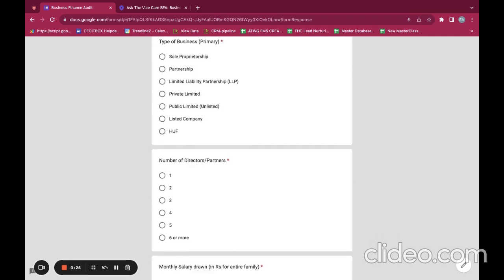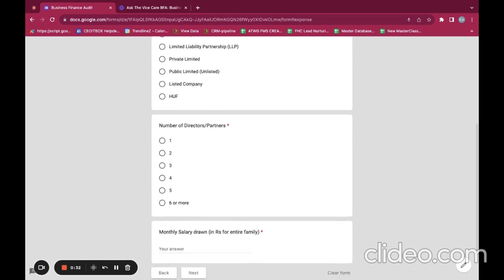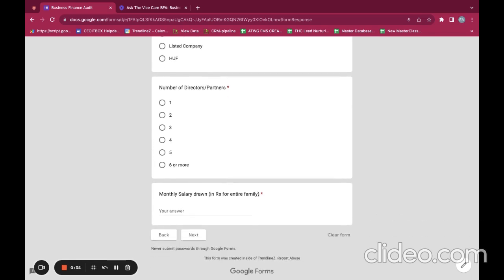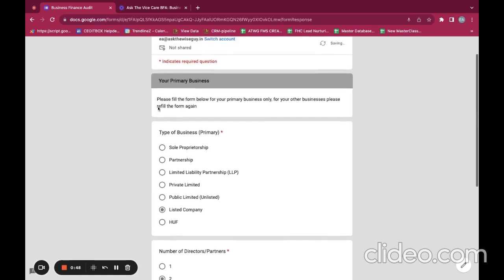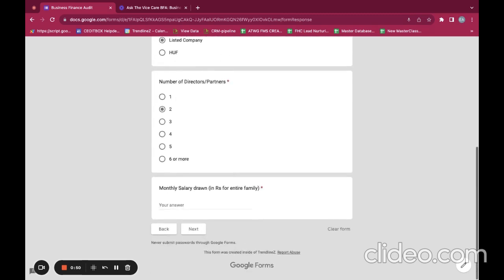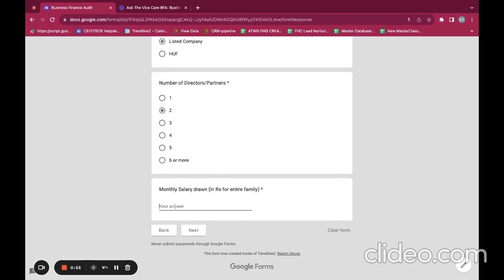Then coming to the next question, how many directors are there, or if partners, one, two, more, and a number of partners. And the next question here is monthly salary drawn. Monthly salary drawn is by all the partners together. So say if partner A has a monthly salary of say 1 lakh and another partner has a monthly salary of 3 lakh. So the monthly salary drawn is gonna be 5 lakhs. तो आप यहाँ पे 5 lakhs enter करोगे and then you will click on next.